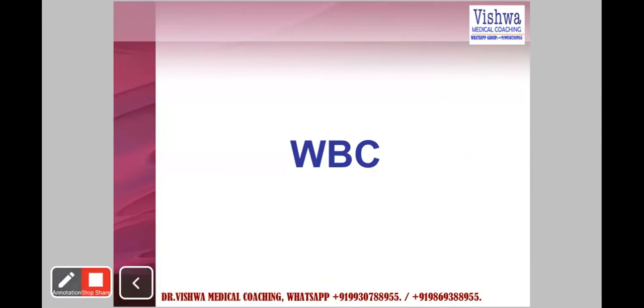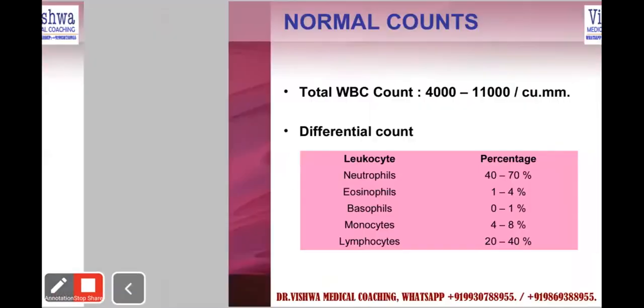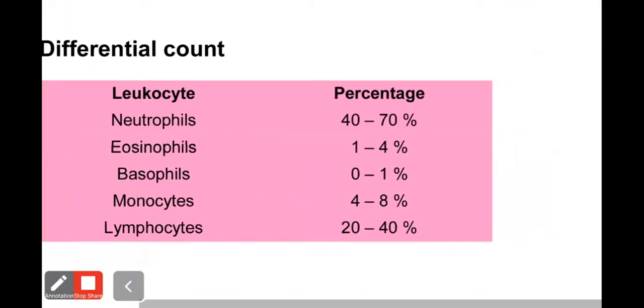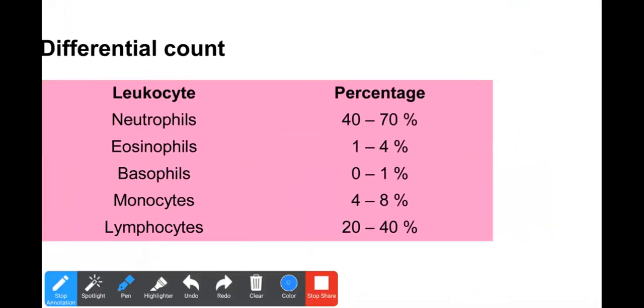So WBC is comparatively easy to understand. This is the slide we should know: total WBC count is 4,000 to 11,000. The differential count is a physiology thing, and we all know about this. Neutrophils are 40 to 70%, eosinophils are 1 to 4%, then basophils, monocytes, and lymphocytes.